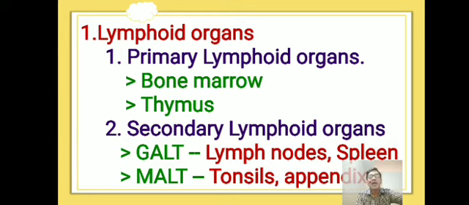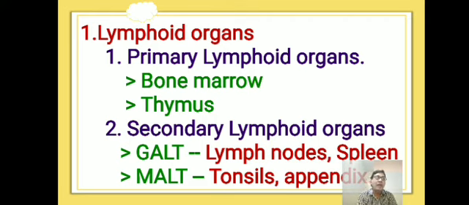Coming to the next, MALT, mucosa associated lymphatic tissue. It consists first of tonsils, a collection of lymphatic tissue present around the pharynx region, mainly composed of B lymphocytes.